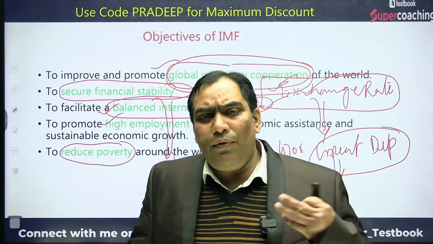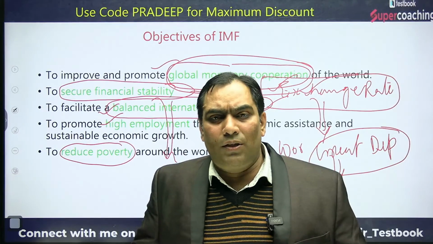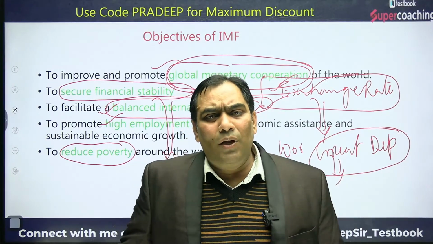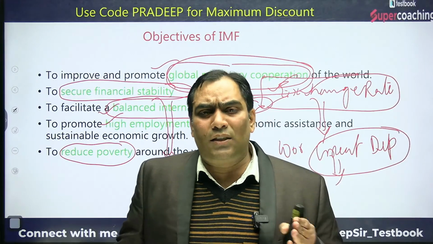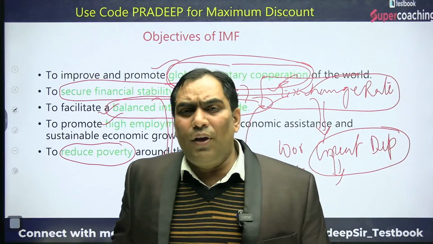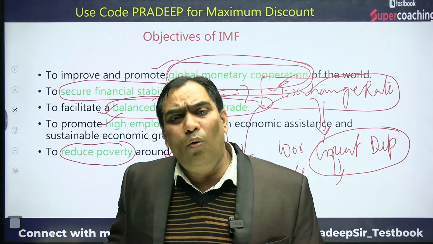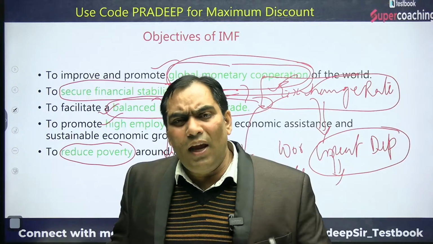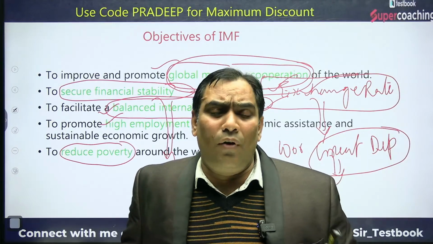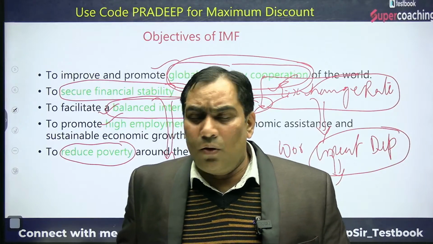The very first objective is to be instrumental for international monetary cooperation. The second objective is to facilitate financial stability by regulating the exchange rate. Third, it facilitates balanced international trade. They want to know the situation with regard to convertibility with different economies.